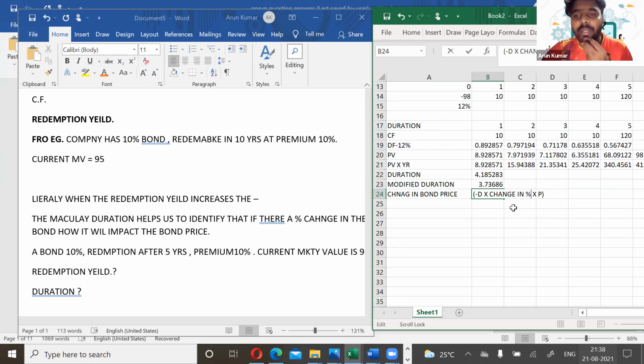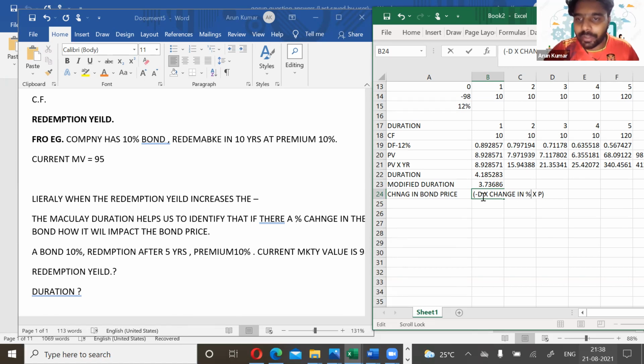Okay, so what does it mean? Here we have the modified duration as 3.73. It means that, in accordance with the change in interest rate, let's say the change is 2%, or 1%, or whatever it is, if you want to know the change in the price of the bond, the bond value will change by 3.73 times.